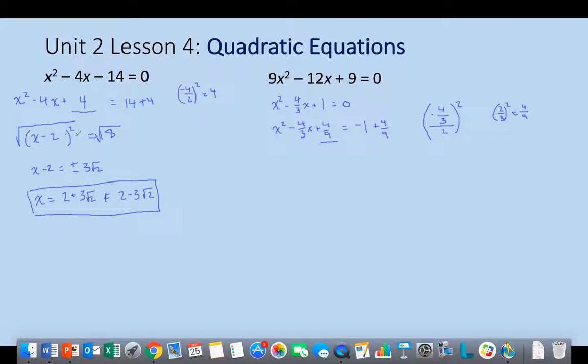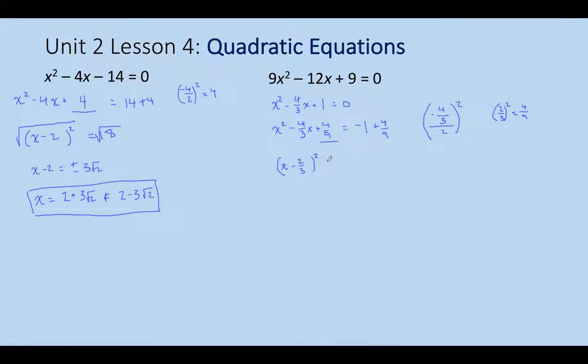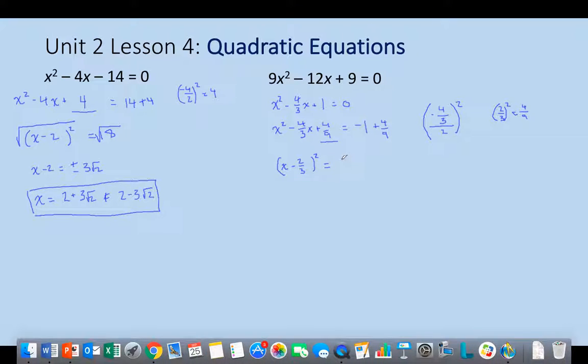So like half of 4 was 2. And so over here, even though it's a little bit awkward, I'm just going to say, all right, well, half of 4/3 would be 2/3. So minus 2/3 squared. And then on the right-hand side, we've got negative 1 plus 4/9. If I find some common denominators there, make that minus 9/9, I would wind up with negative 5/9.